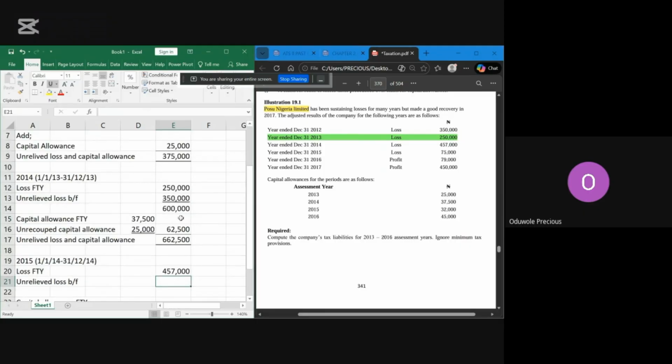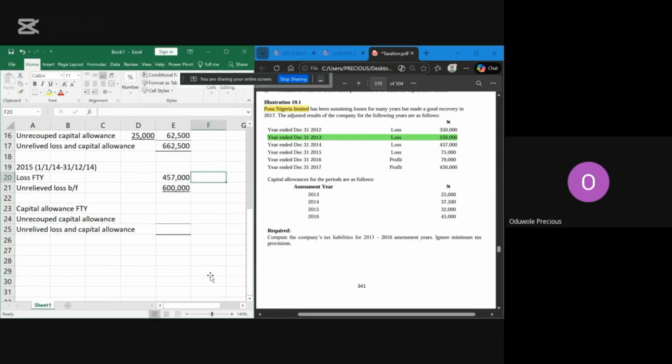So all the losses that you have not relieved altogether is 600,000. So it's the 600,000 naira that is coming here. So that's our unrelieved loss, 600,000. Then your capital allowance for the year is 32,000.